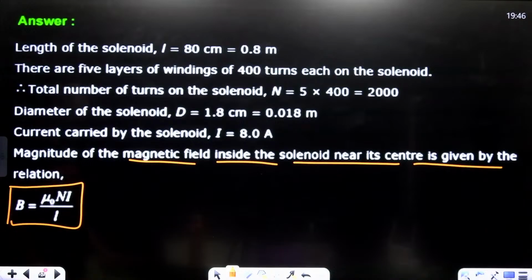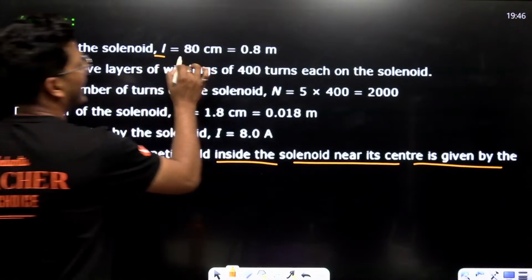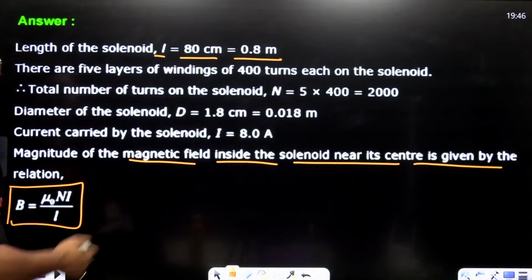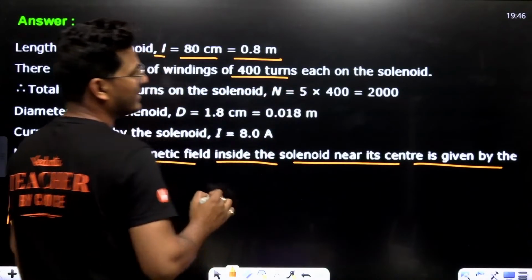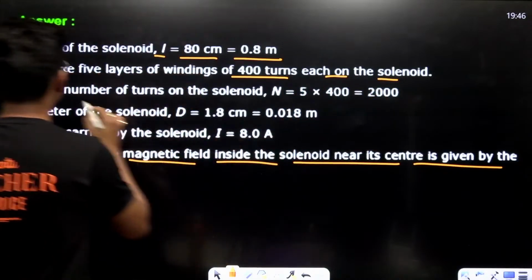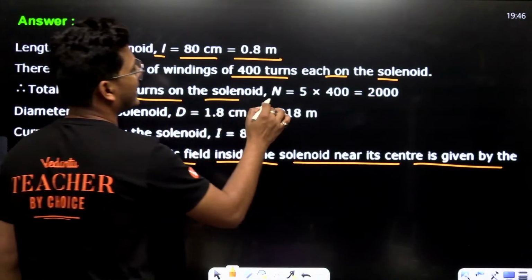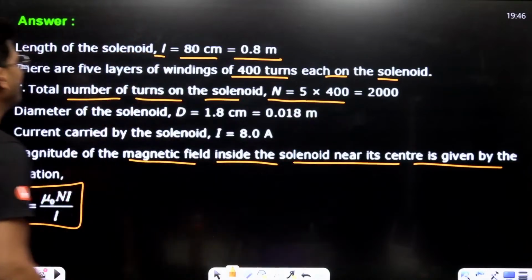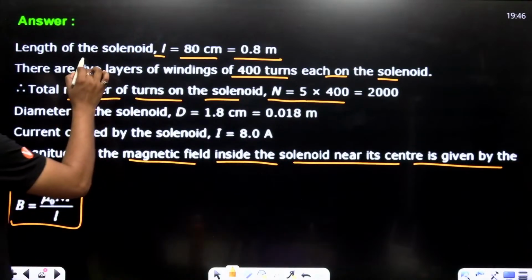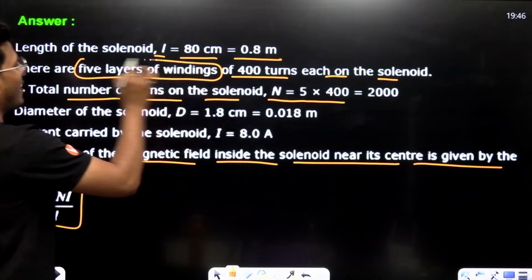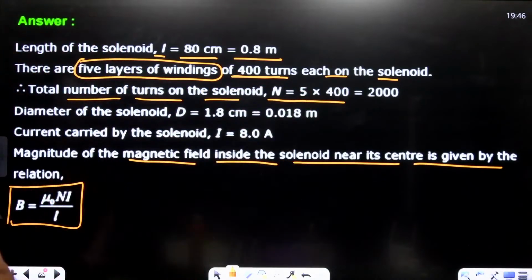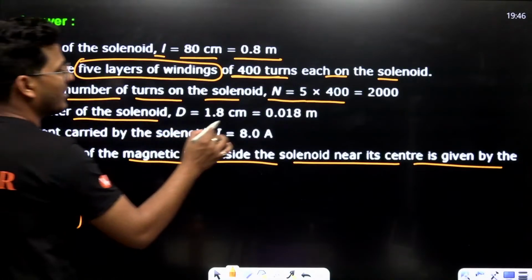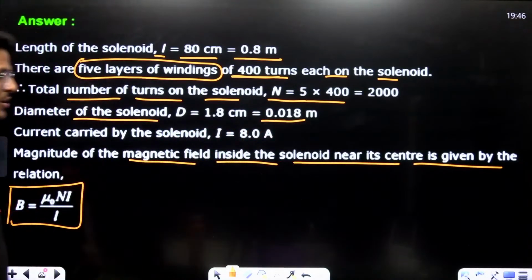Now, everything is given in the question. L is 80 centimeter, which is 0.8 meter. What about N? There are 400 turns in each layer, and the total number of turns on the solenoid is N equals 5 into 400, because there are 5 layers of winding, each having 400. That means N equals 2000. The diameter of the solenoid is 0.018 meter.